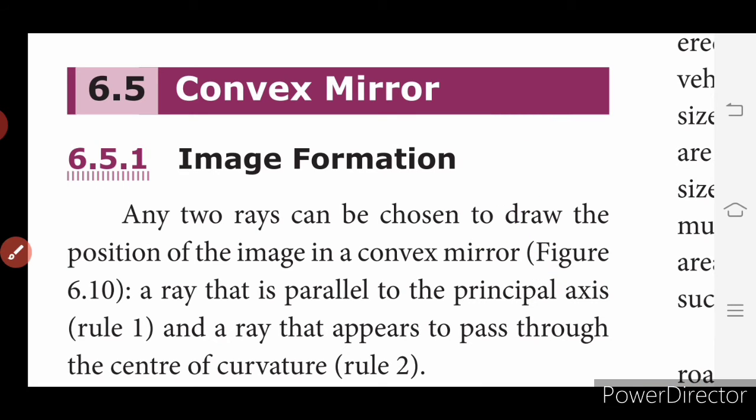The diagram is given on page number 72. Any two rays can be chosen to draw the position of the image in a convex mirror: a ray that is parallel to the principal axis, that is rule 1, and a ray that appears to pass through the center of curvature, that is rule 2.